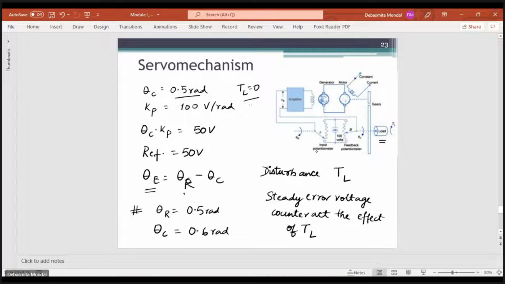So in this case, even though the error voltage is not 0, there will still be a control action because we need to keep the position of this load fixed. So even though the error voltage is not equal to 0, a steady error voltage needs to be present in order to counteract the effect of the disturbance.